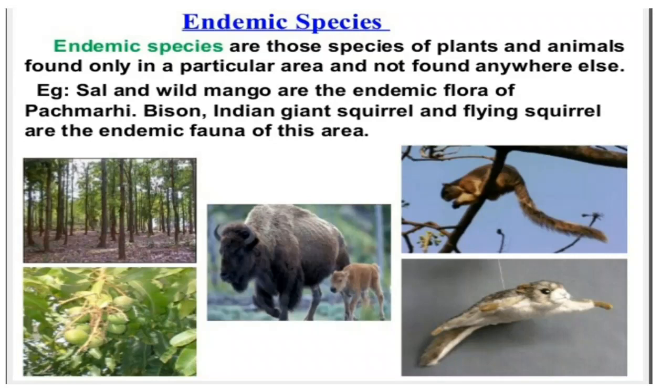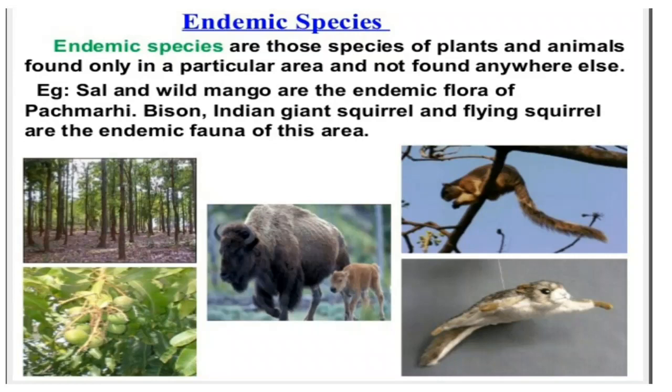An example is given here: sal and wild mangoes are the endemic flora of Panchmarhi forest. In Panchmarhi forest only we will find these plants. And the Indian giant squirrel and flying squirrel are the endemic fauna of this area.